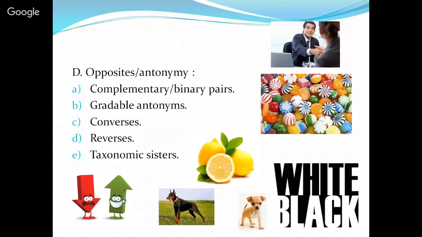When we refer to taxonomic sisters, that means a set of words that are in the same taxonomic level. Like this, when I say the Doberman and the Chihuahua, they are in the same taxonomic level of dog.